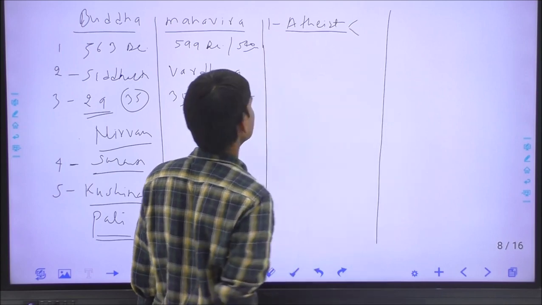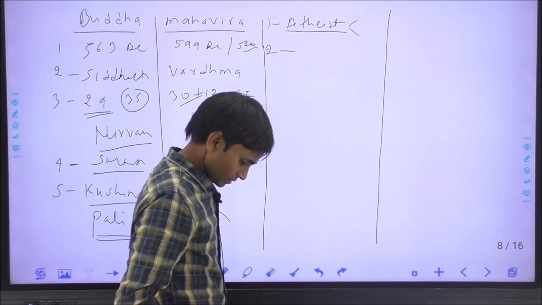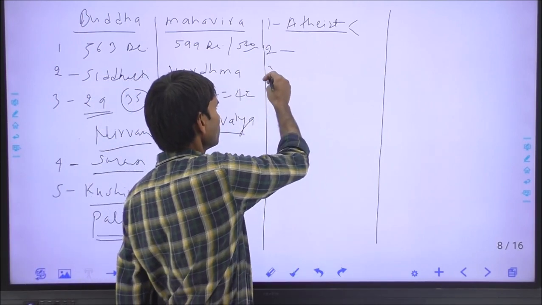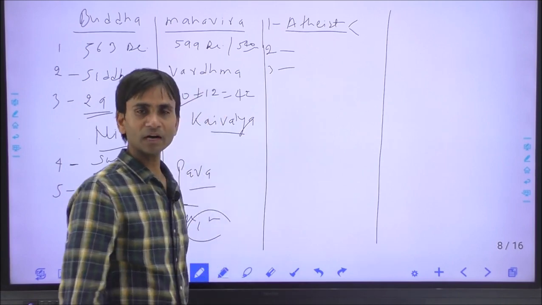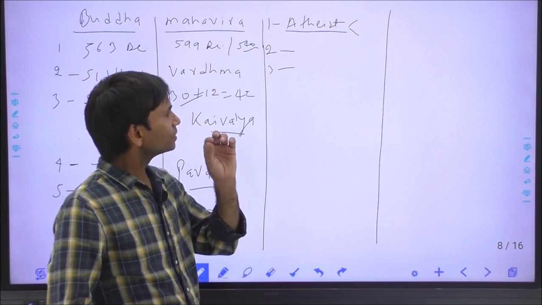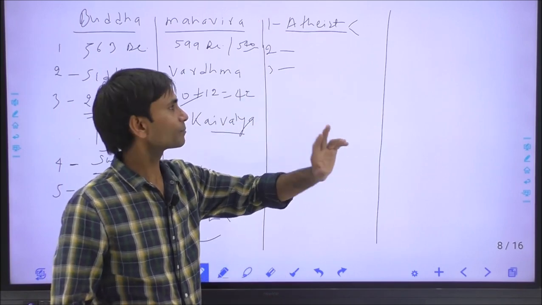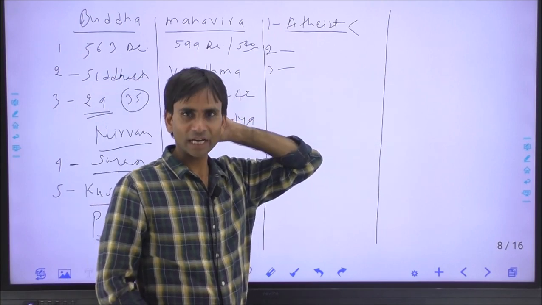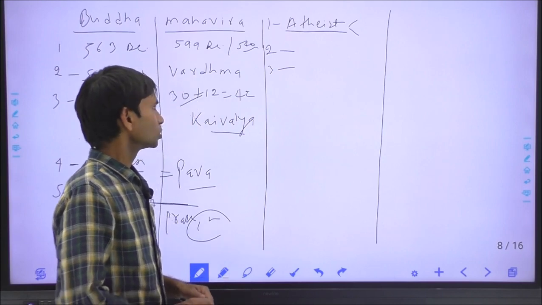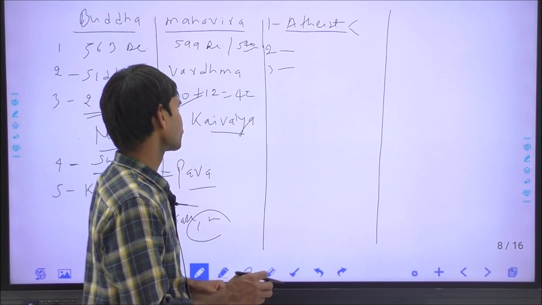Second, they are Nirishwarvadi. Both do not believe in the existence of God, but both accept the law of karma, the theory of rebirth, and salvation. The soul was not accepted by Gautam Buddha, unlike in Jainism or the Hindu texts. So it is claimed that Buddhism does not believe in the existence of the soul.